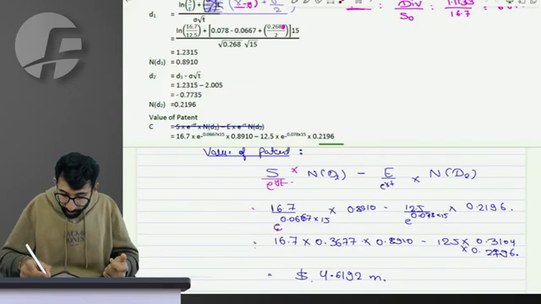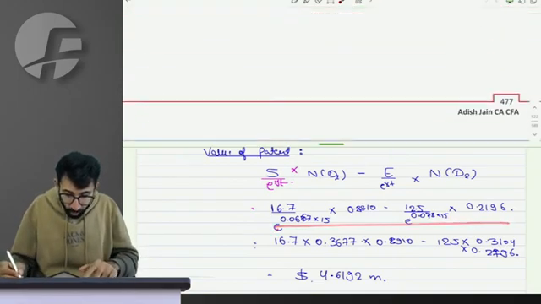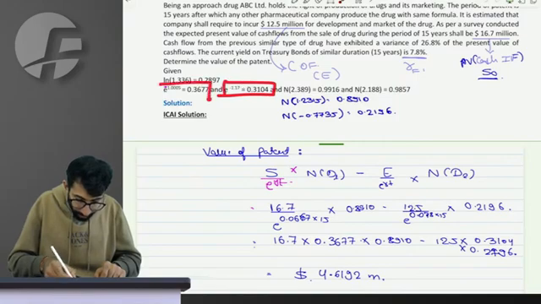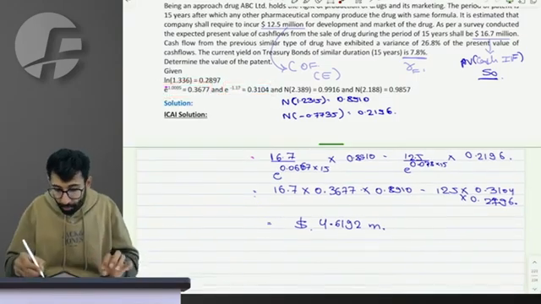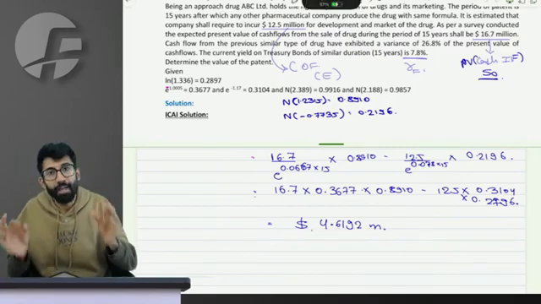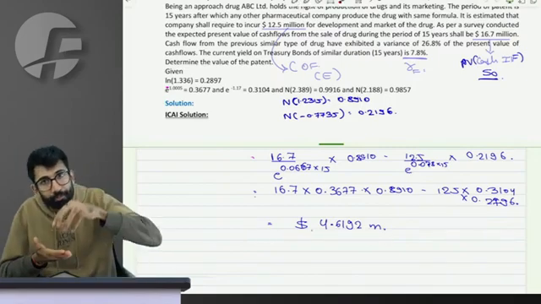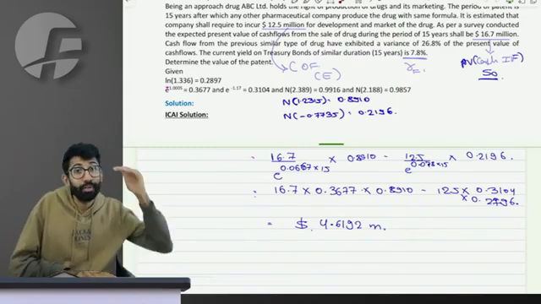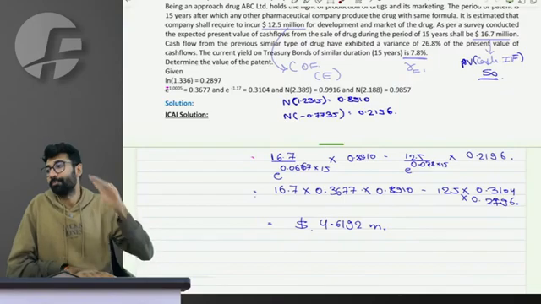Perfect. This equation when you solve, because e raised to RT values are given to you, you get the value of $4.6192, which is the value of call option, the value of patent, because that patent gives you a right to start a business at 12.5, whose value in the market is 16.7.